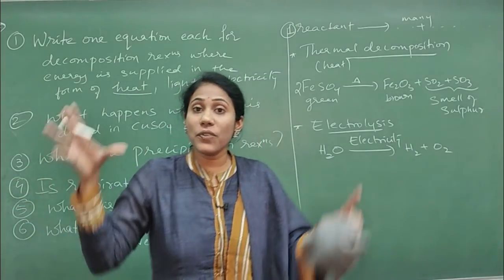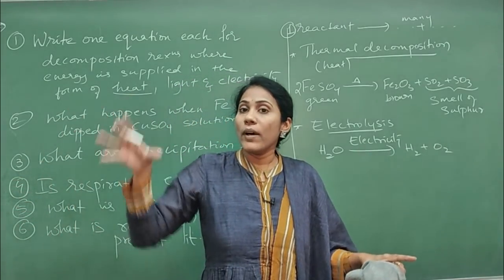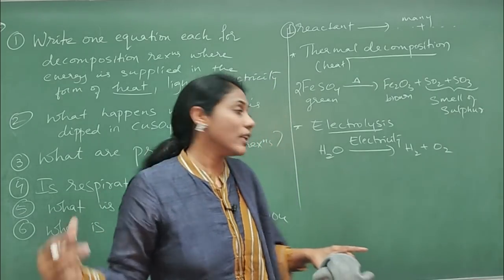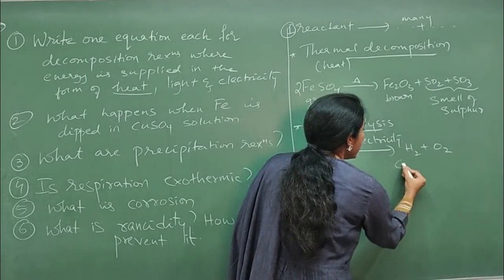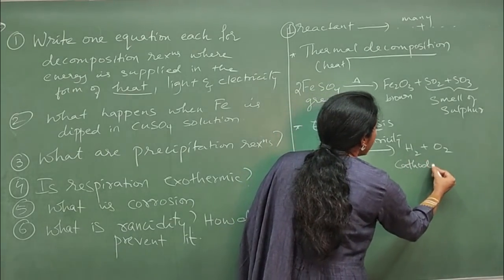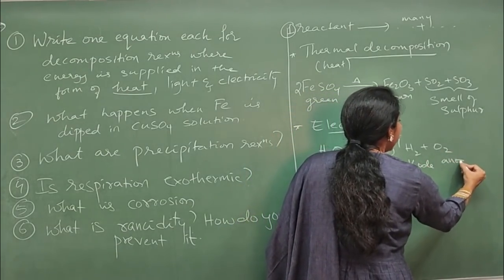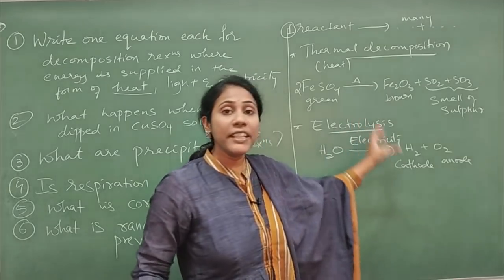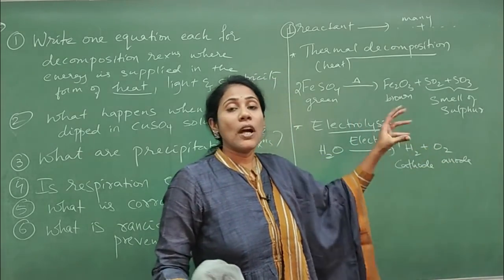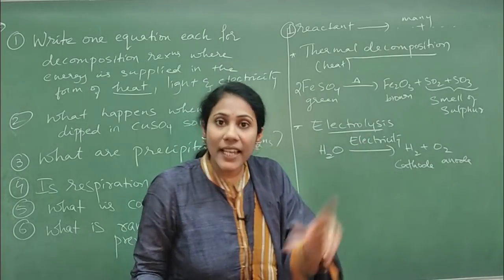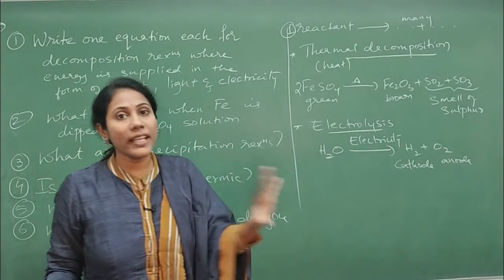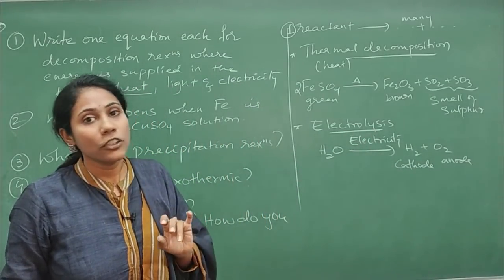In electrolysis, we will have two electrodes, one is cathode, the other one is anode. So here, hydrogen is formed at cathode and oxygen is formed at anode. So which product is formed at which electrode, that question also can be asked from this particular topic.